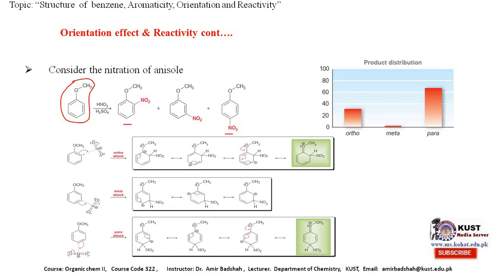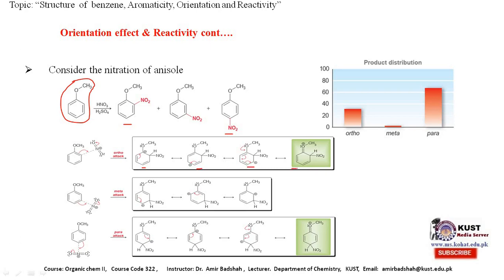The reason is that when it attacks at the ortho position, various sigma complexes are formed, as shown here, where the positive charge is present on this carbon, then the positive charge will be shifted here, and so on. So how many resonating structures are there? There are 4: 1, 2, 3, and 4.